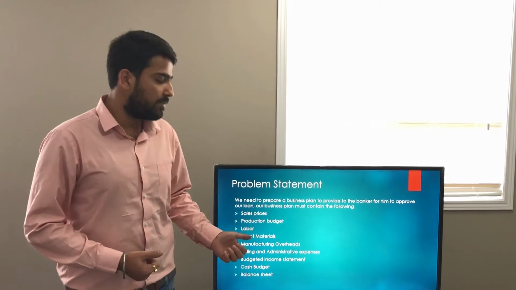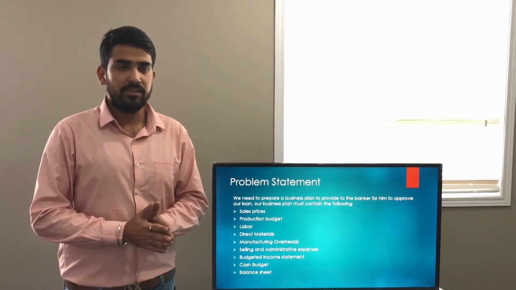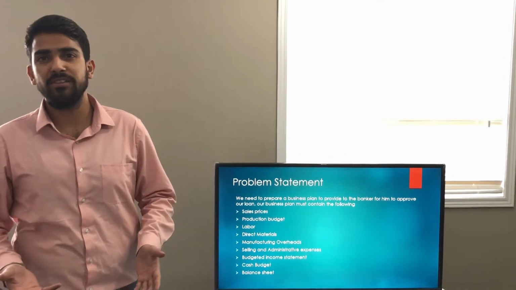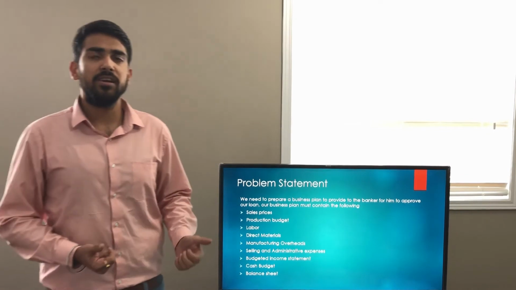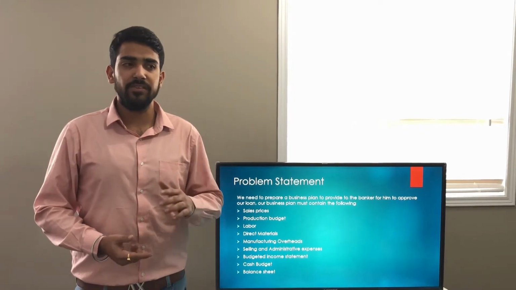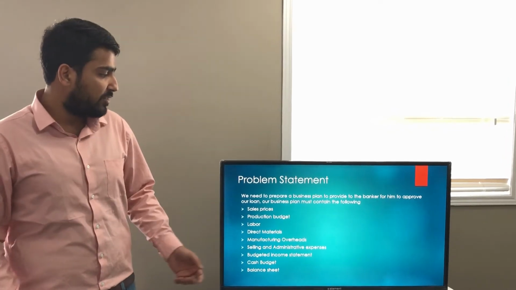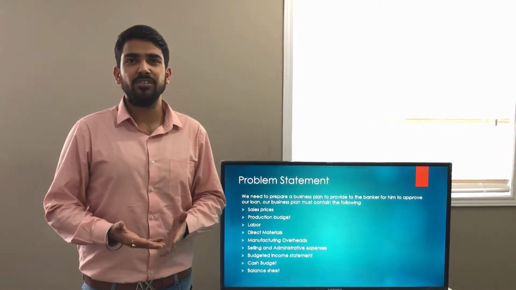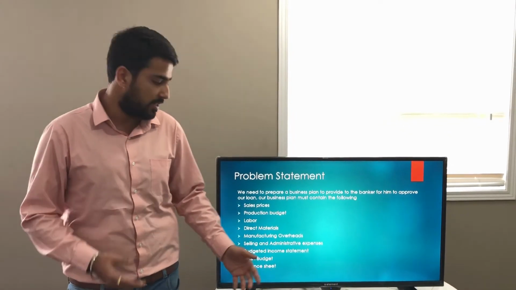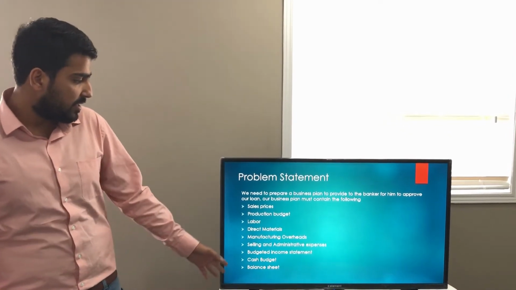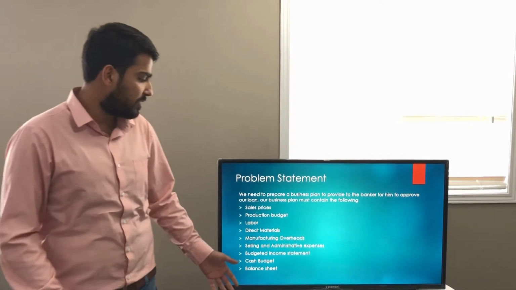Secondly would be the production budget. This would cover the number of units that we'll be producing per day. Next would be the labor, how much labor is required for the production. Next would be the direct materials. This will cover all the raw materials, including all the ingredients required for producing the muffins. After that there would be expenses like manufacturing overheads, like the expenses for electricity, rent, etc. After that there are certain selling and administrative expenses too, like telephone bills and paper bills, etc.